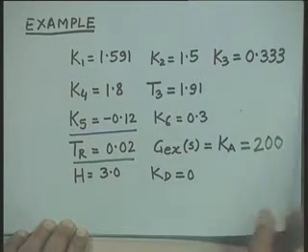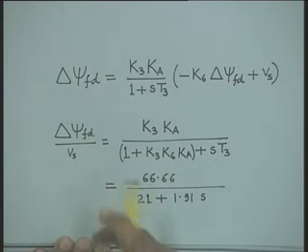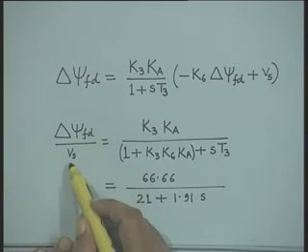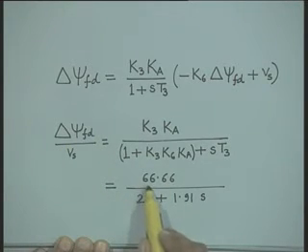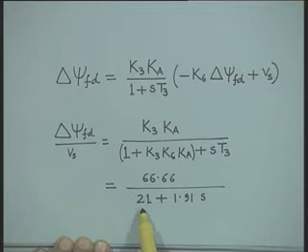Now, with these parameters assumed, if we compute the ratio delta psi fd divided by Vs, it comes out to be equal to 66.66 divided by 21 plus 1.91 s.